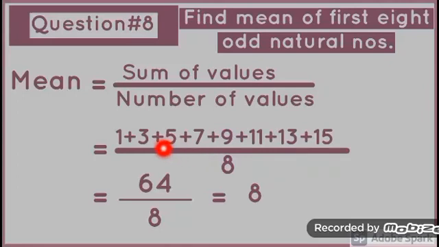The sum of all these values is 64, and there are 8 values, so we will divide the sum 64 by 8. 64 divided by 8 is equal to 8. So 8 is the mean of first 8 odd natural numbers.